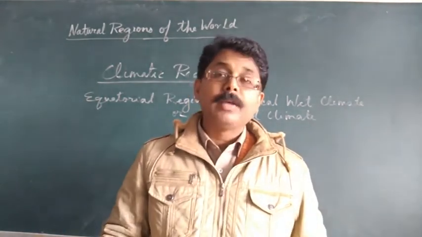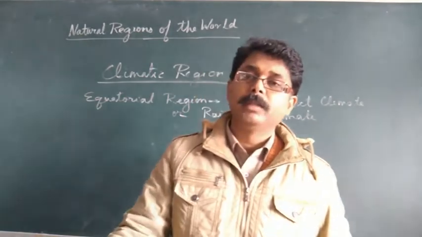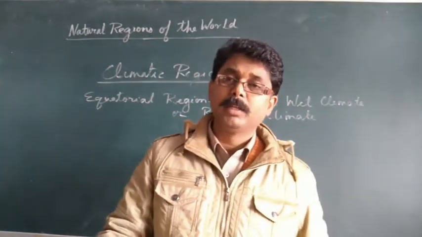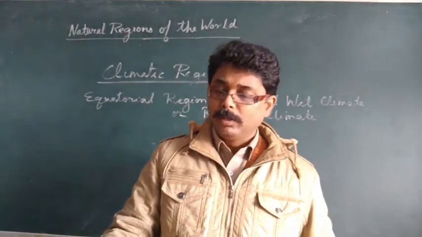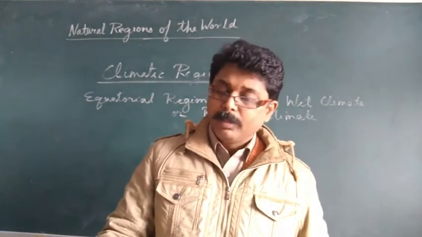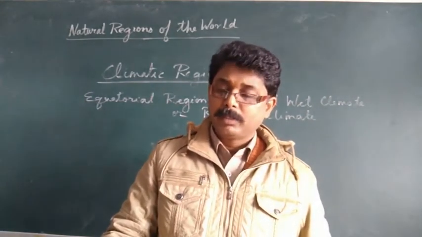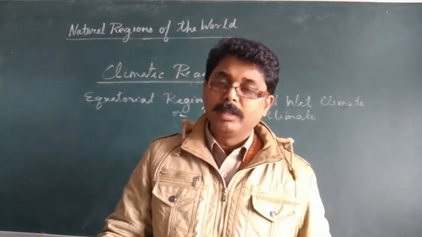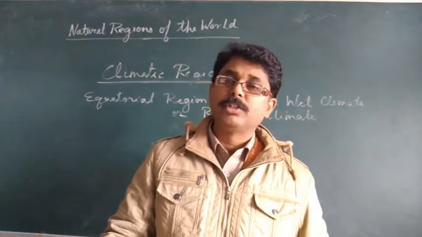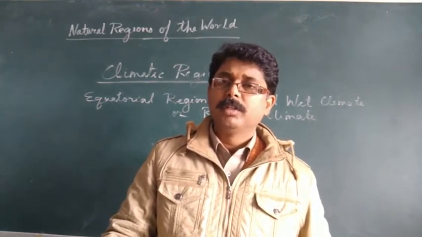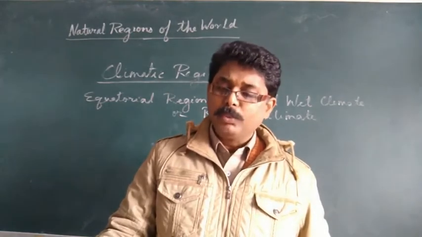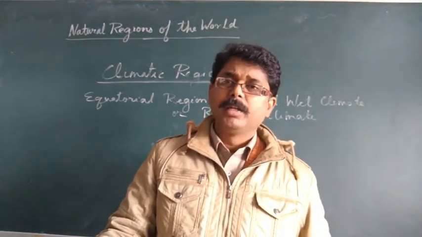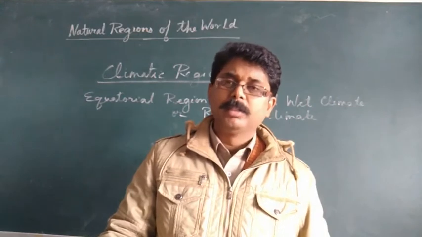In this region we have already seen the Amazon Basin. Second is the coastal area of Colombia. Then in Africa there are countries like those on the Guinea Coast, Togo, New Guinea, Ghana, and the Congo.